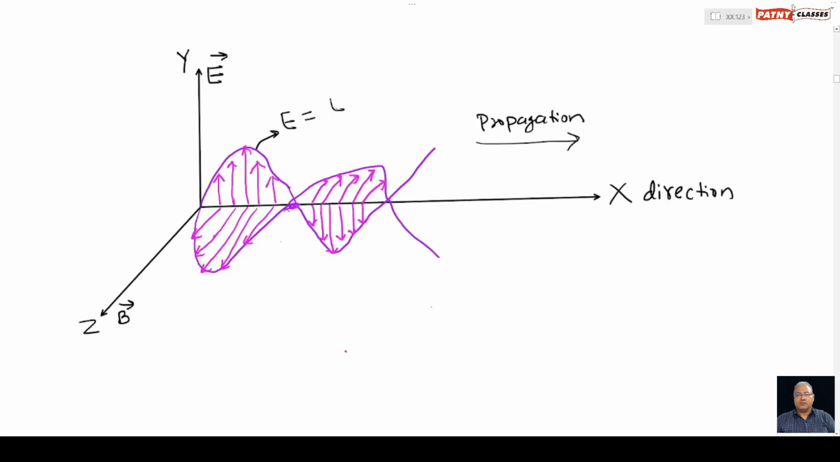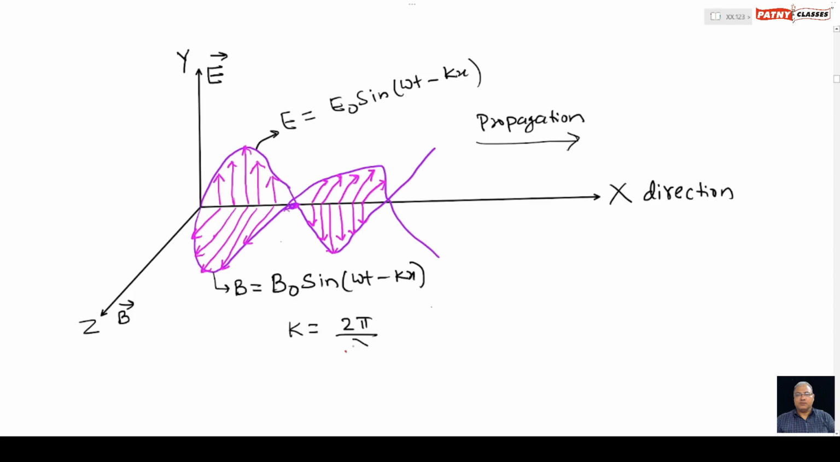So in an electromagnetic wave, E equals E naught sin(omega t minus kx), and the equation for the magnetic field is given by B equals B naught sin(omega t minus kx). And as I just told you, the value of k is 2 pi divided by lambda, and the value of omega is 2 pi n.